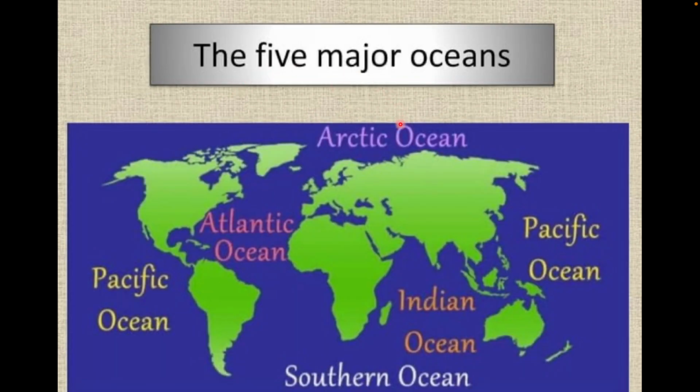We have five major oceans: Arctic, Atlantic, Pacific, Indian, and Southern Ocean. Another name of Southern Ocean is Antarctic Ocean. Here, one interesting fact is Indian Ocean is the only ocean which is named after a country. Not any other ocean is named after a country.